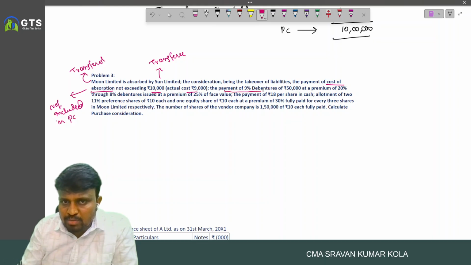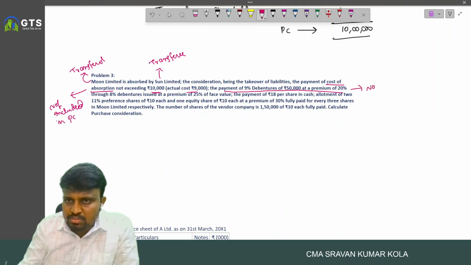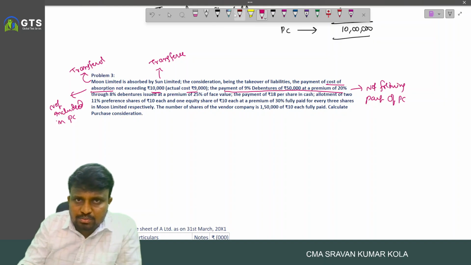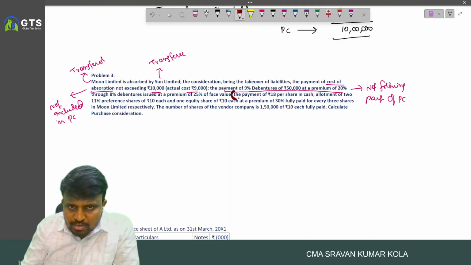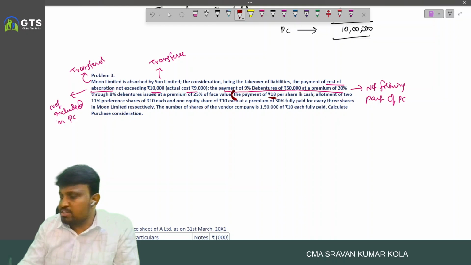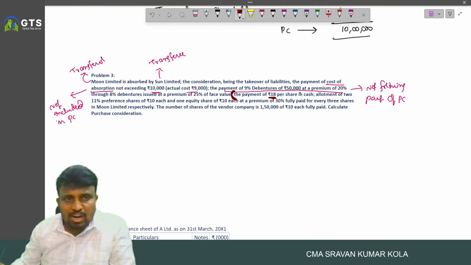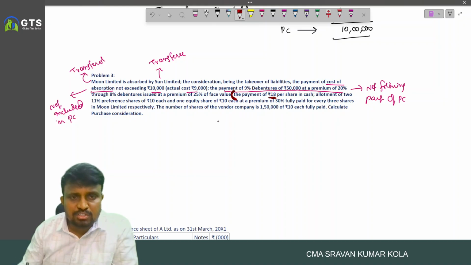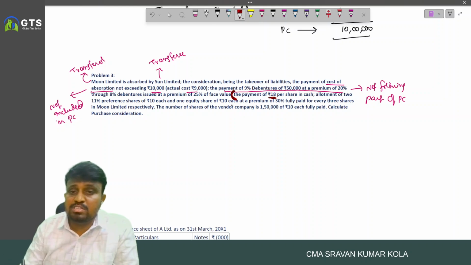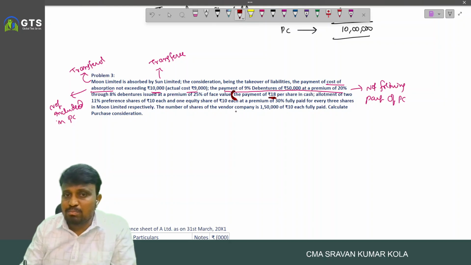And so debenture amount paid to the debenture holders is not forming part of PC. And next, the payment of 18 rupee per share. So here PC covers from this point. The payment of 18 rupee per share in cash and allotment of two 11% preference shares of 10 each and one equity share of 10 each at premium of 30% fully paid up for every 3 shares in Moon Limited, so respectively the number of shares of vendor company is 1,50,000 each.